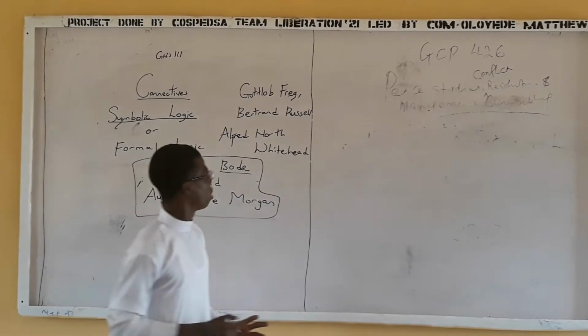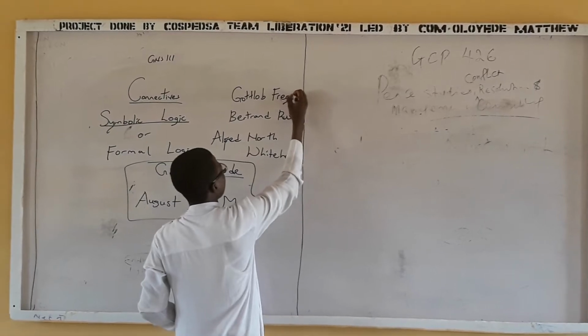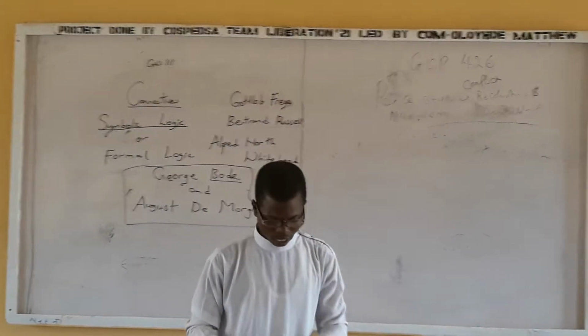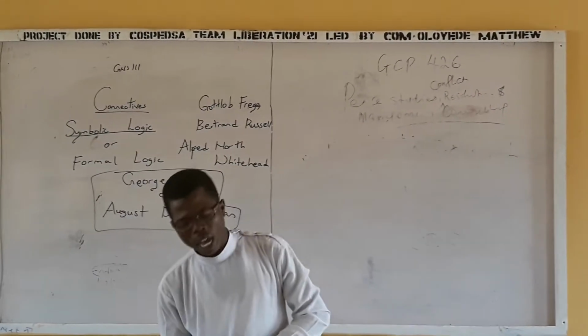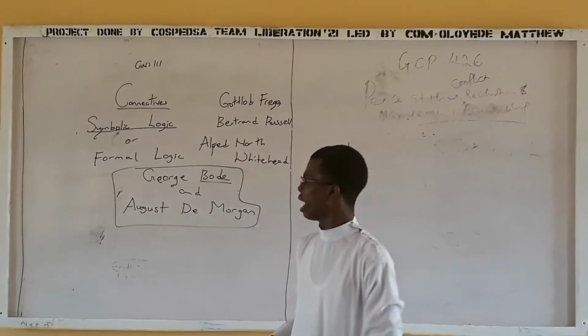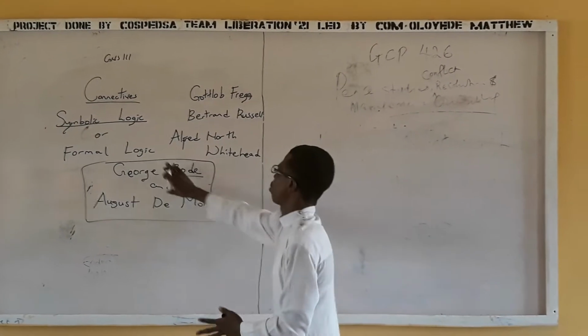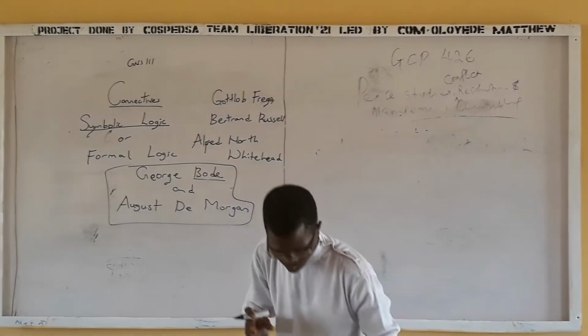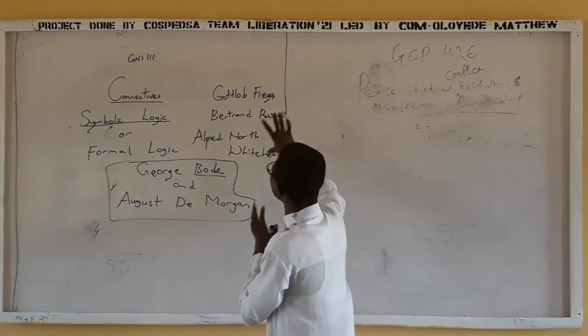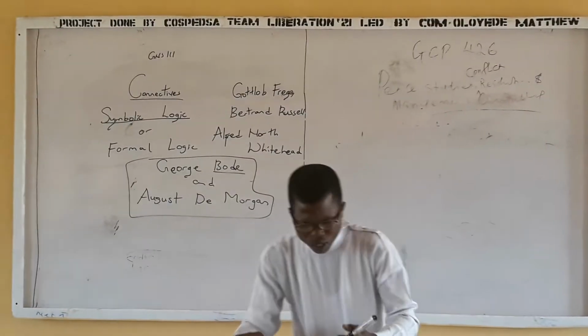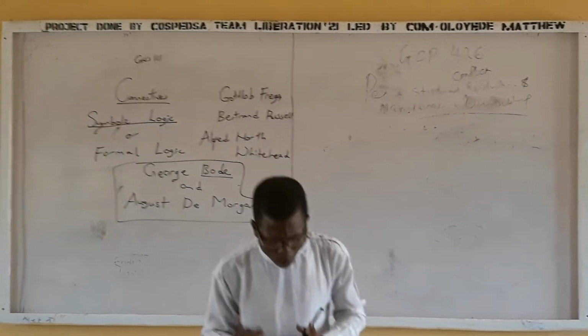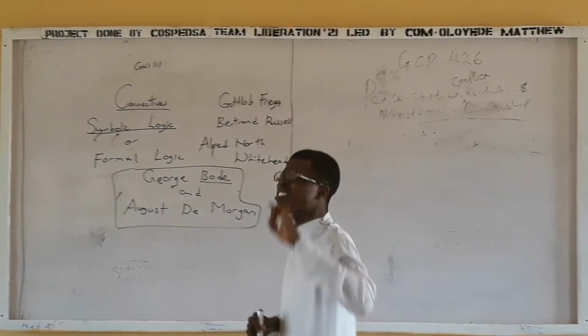Very clear now. So Gottlob Frege, Bertrand Russell and Alfred North Whitehead developed this field, but it was opened by both of them. Understand this very well. Now, these men who further developed symbolic logic or formal logic introduced symbols.